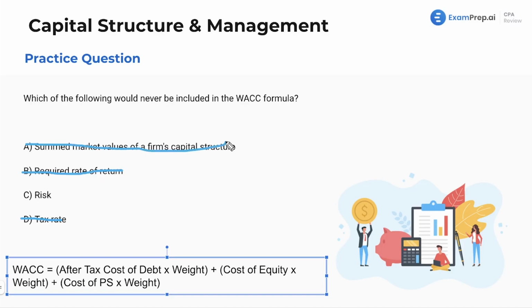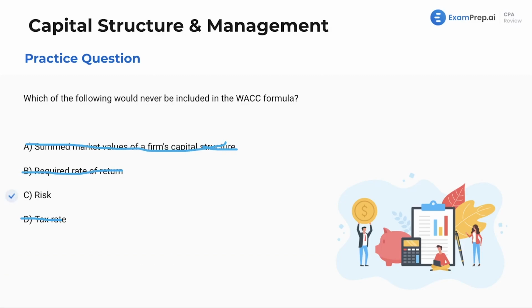As such, the summed market values of a firm's capital structure, for sure, we're going to include, and as such, it is not an answer here, leaving us with, finally, the risk. Now, risk, you do see this in the CAPM formula, which is a way of calculating the cost of equity. However, the risk is not involved in our actual WACC calculation. Awesome. Final answer is letter C.